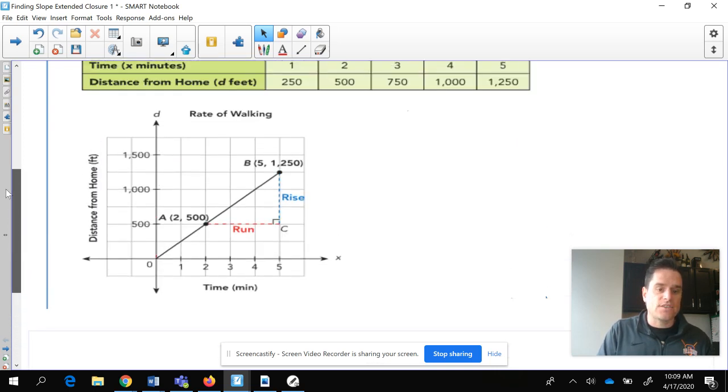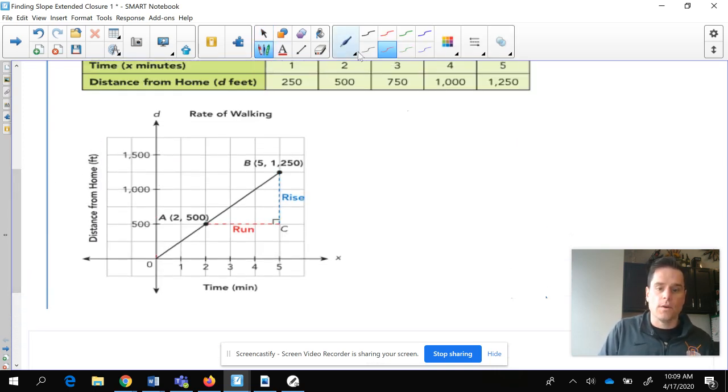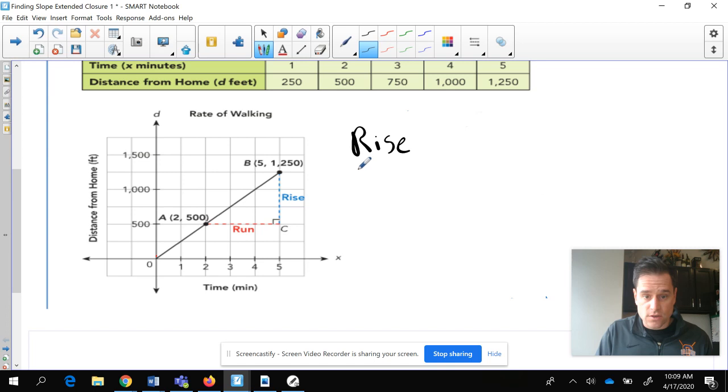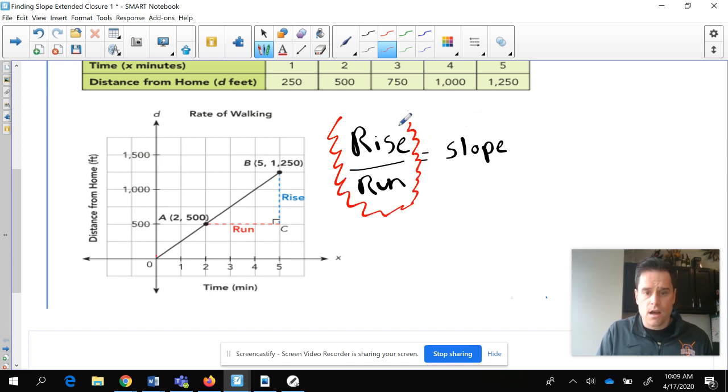And if I said to you right now, what is the slope of this? You know the slope. This is the most important thing for today's lesson. The only main thing you have to know, if you forget everything else, you've got to remember this: rise divided by run equals slope. Rise over run gives you slope. So I'm going to show you guys what that means.